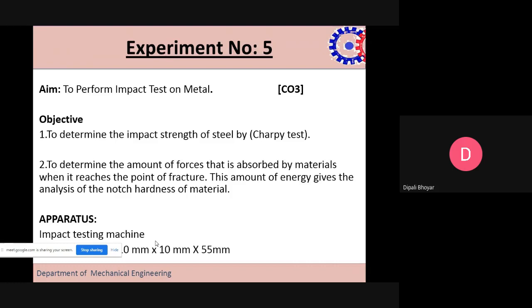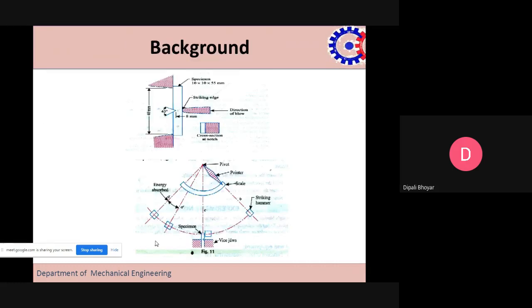Next we see the setup of this impact testing machine. We can perform both tests here, the Charpy test and the Izod test; the only difference is in the placing of the specimen. This is the pendulum, or we can say the hammer. This hammer is used to impact the specimen, and this is the specimen. This is the specimen bed where we place the specimen. In the Charpy test, we place the specimen flat, and in the Izod test, we place the specimen in a vertical direction, in the same direction as the notch.